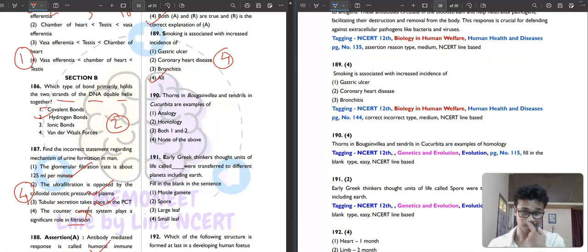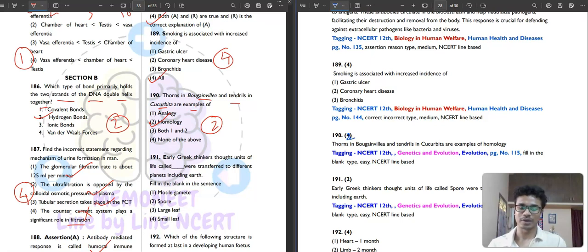Then 190. Thorns of bougainvillea and tendrils in cucurbita are examples of analogy, homology. 1, 2, and 1, 2 obviously not, and none of them. So thorns of bougainvillea and cucurbita are examples of homology. Okay, second option should be the answer. Second option should be the answer.